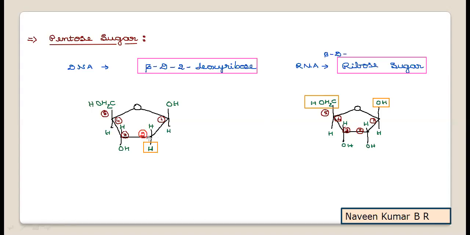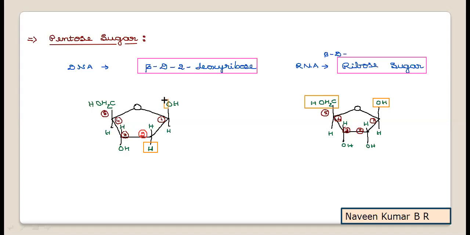So it is 2-deoxyribose. So it is deoxy, that is normal ribose sugar. Where the second position carbon is having a hydroxyl group in ribose sugar, whereas in the case of deoxyribose, at the second position, the carbon's hydroxyl group oxygen is removed, that is deoxygenated.